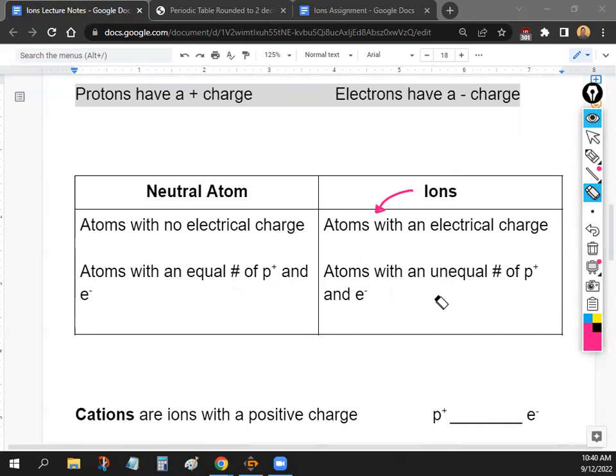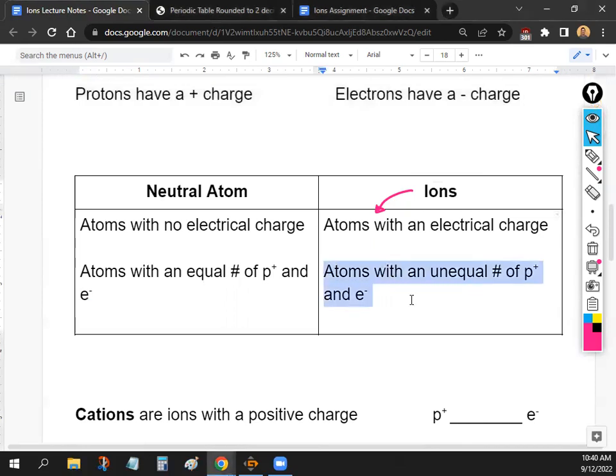So we're going to have a different number of protons and electrons. And that's kind of the math that we'll have to do. So this week we're going to be working with atoms that have a different number of protons and electrons.